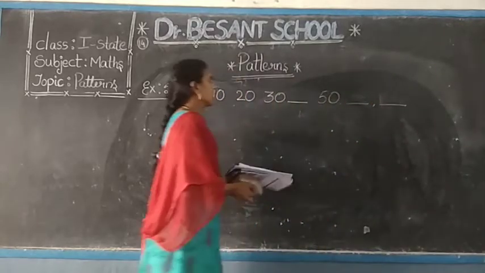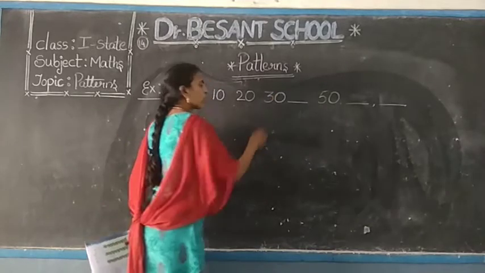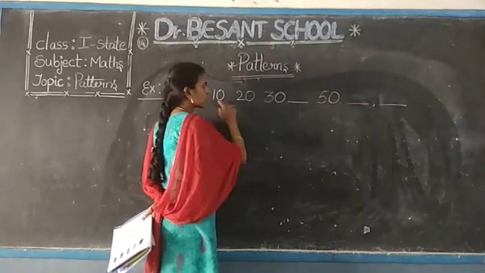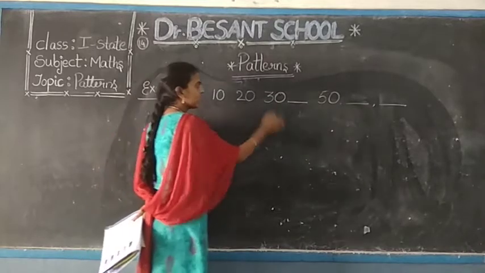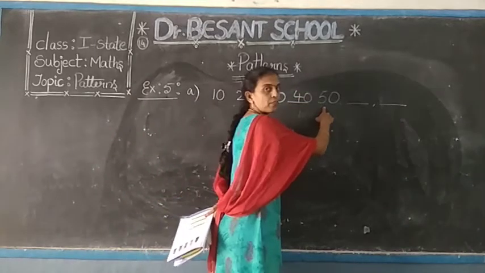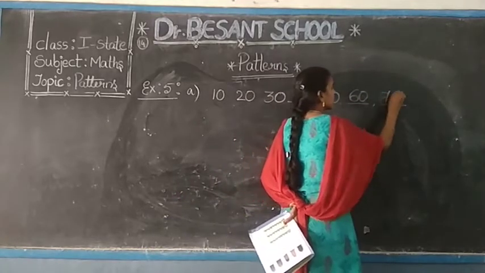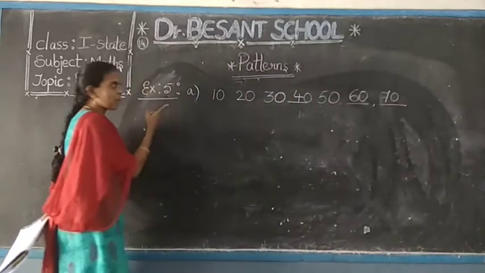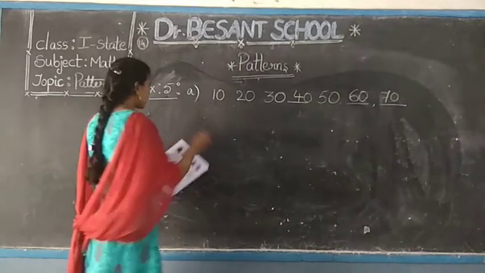See here, how the numbers are repeated, how they have followed: 10, 20, 30, all zeros only here, all tens. 10, 20, 30. Next will come 40. Next 50. After that 60. Next is 70. This is called a tens pattern. Okay. Similarly, let us move on to the next problem, that is